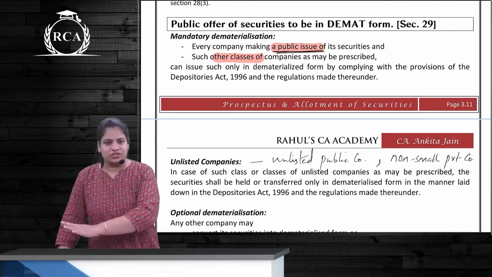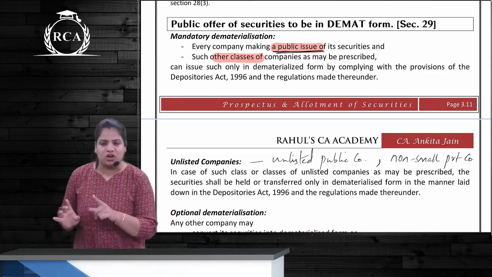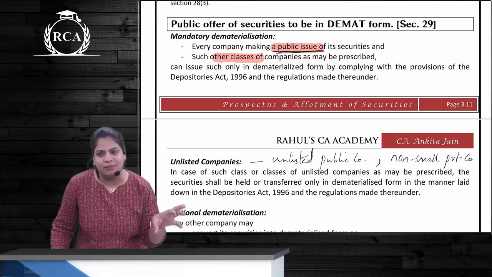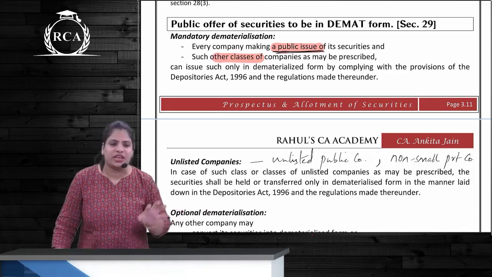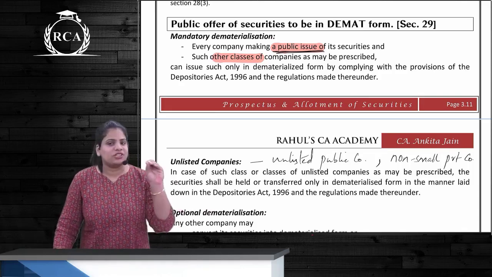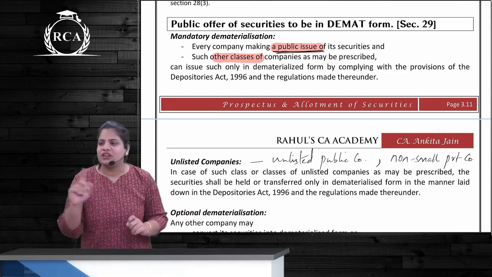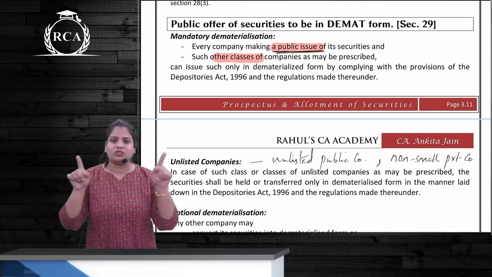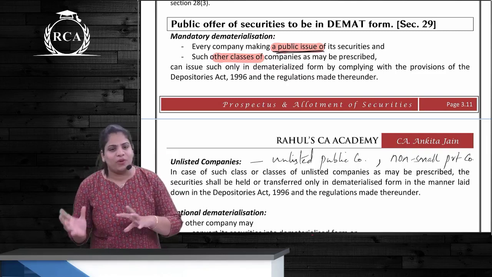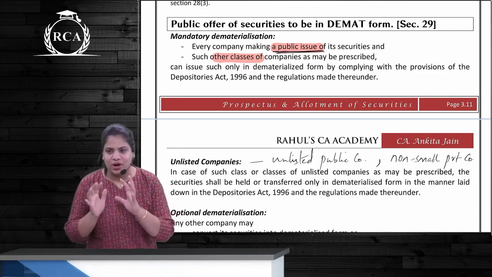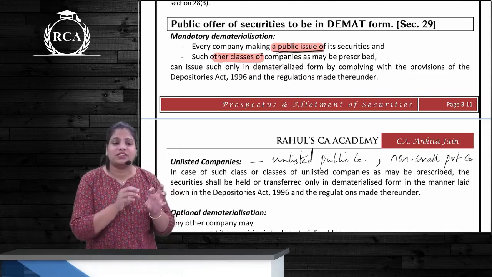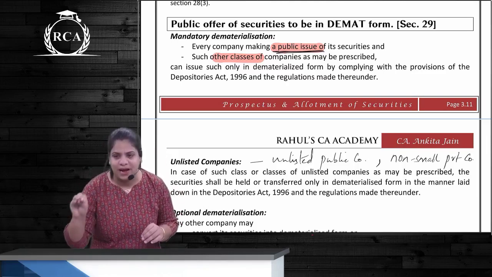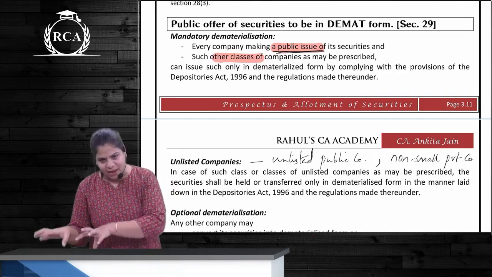Listing on a stock exchange gives access to the stock exchange, and having shares in Demat form gives you access to these shares, correct? Just because you have shares in Demat form does not mean you want to trade them. Physical holding of a share means holding a share certificate, but where you hold an online entry that you are the owner of the shares, you access it through a depository participant, through your Demat account.